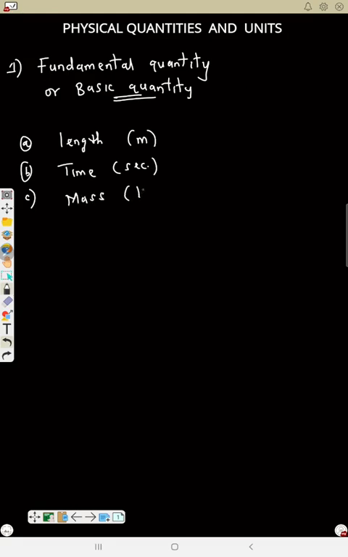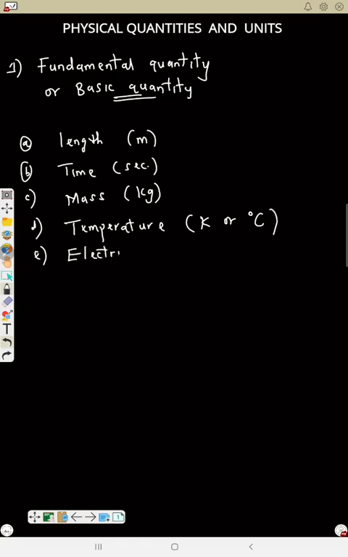Examples of fundamental quantities. 1, length, which is measured in meter. 2, time, which is measured in second. 3, mass, which is measured in kilogram. 4, temperature, which is measured in Kelvin or degree Celsius. 5, electric current, which is measured in amps or ampere.